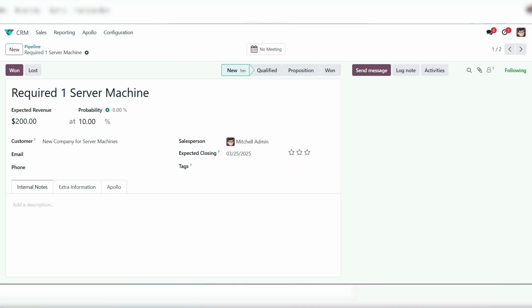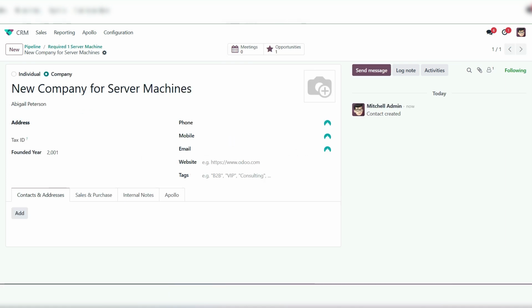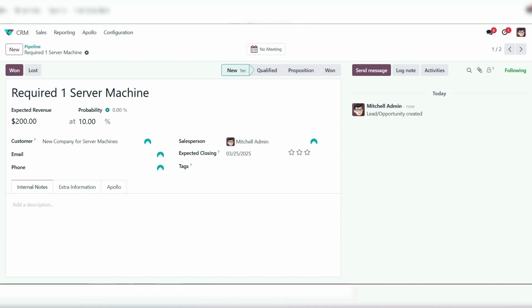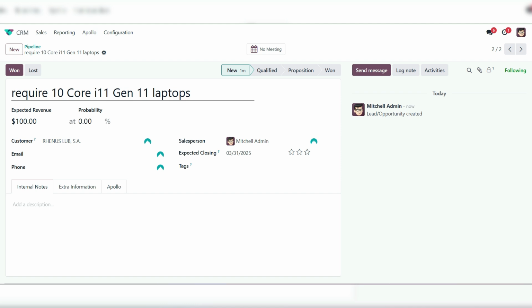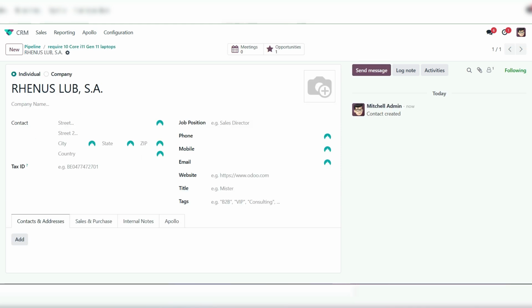I click on this one, require server, and here the customer is also created. I click on the customer, the detail was not available. Now move to the other one, require 10 core i11 generation 11 laptop.